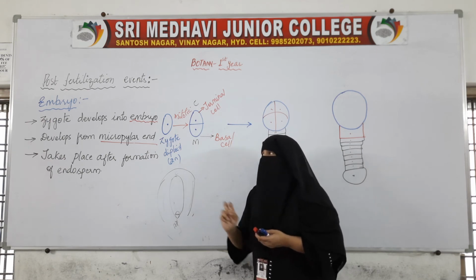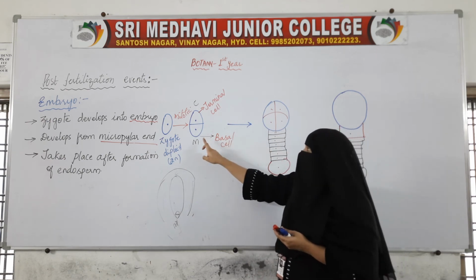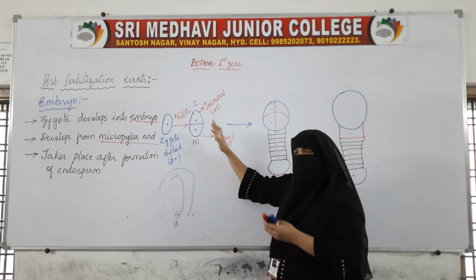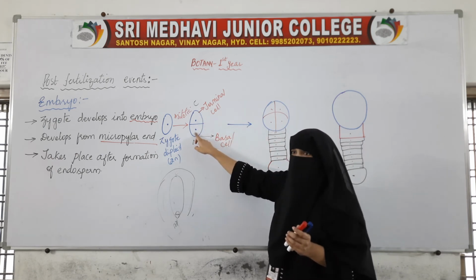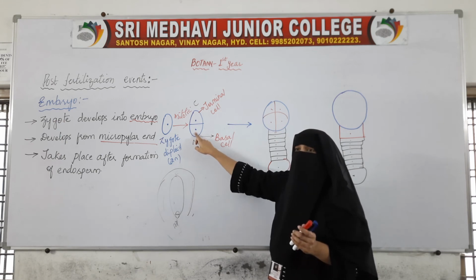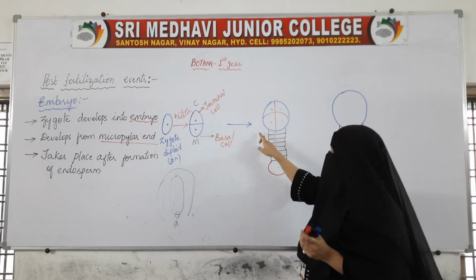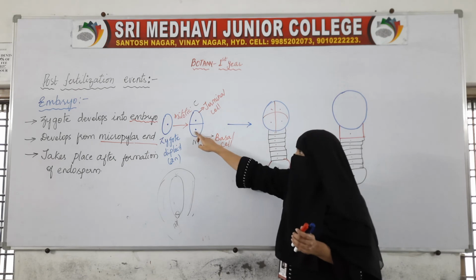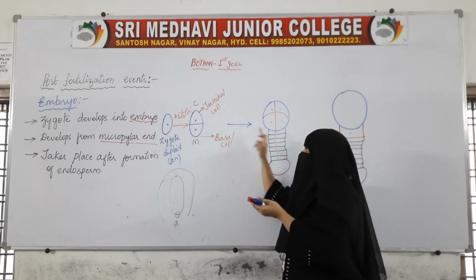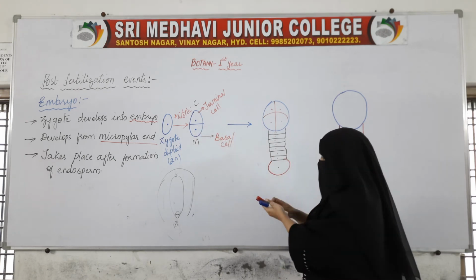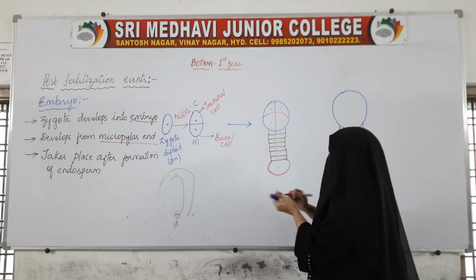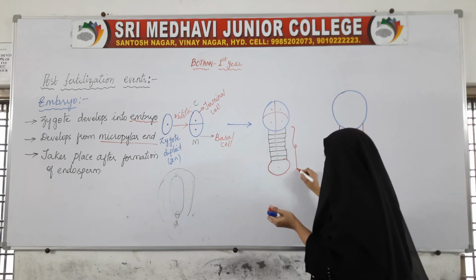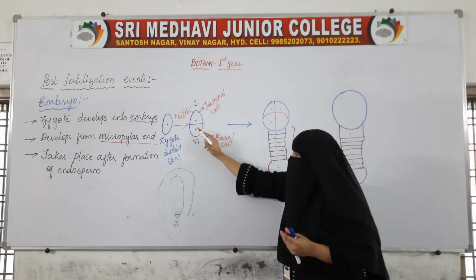So now these two cells will again repeatedly divide. This basal cell undergoes transverse division and produces a mass of cells.